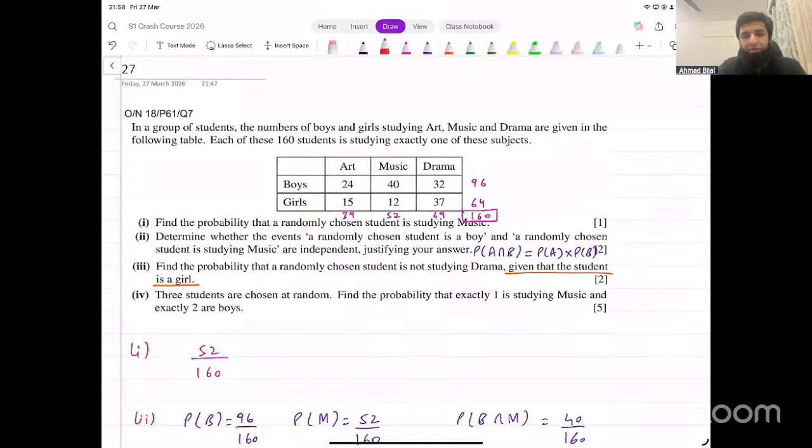How do we think about this now? Exactly one is studying music and exactly two are boys. That's a 5 mark question. What's the complication here? Tree. How would we make a tree for this? Okay, so let's suppose we make a tree diagram. What would the tree diagram look like?